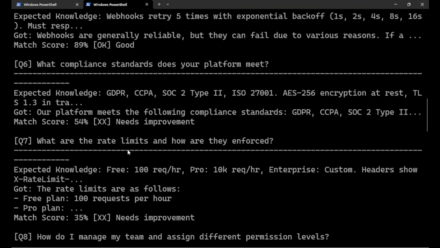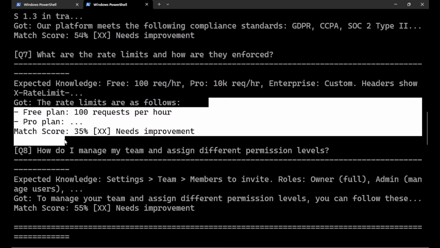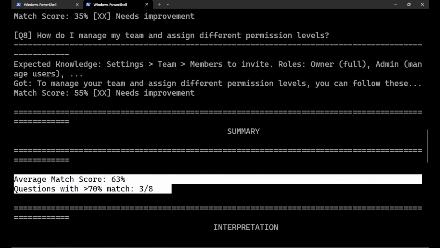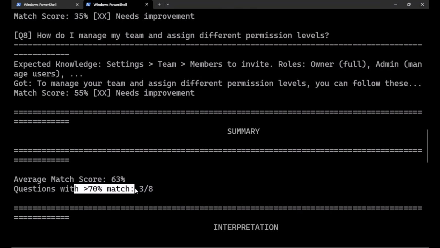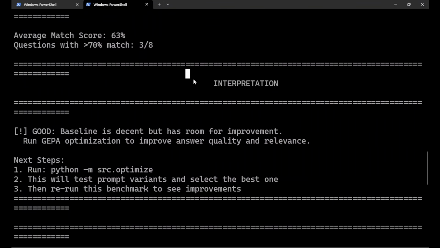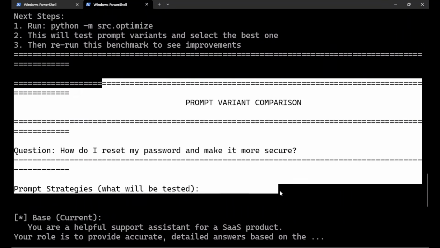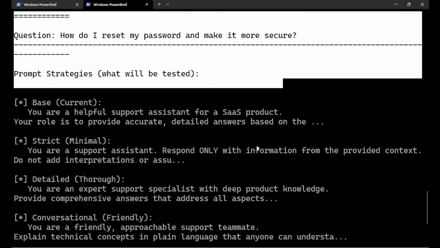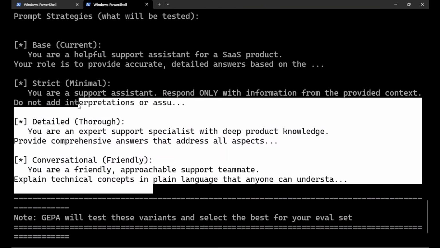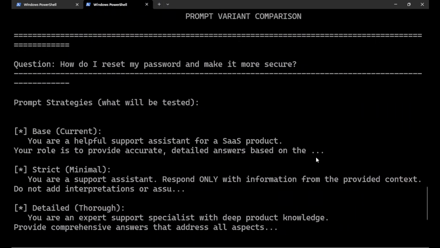So this is where GEPA will come into the picture. In the next run, we can see how all these needs-improvement results change. The match score is almost 63%, and questions above 70% are 3 out of 8, less than 50%. And what is the interpretation? It is giving that kind of information as well, and all the categories and variants that we have seen earlier are also present over there.